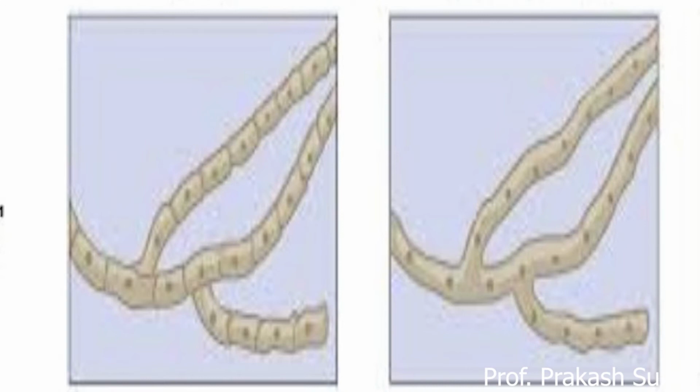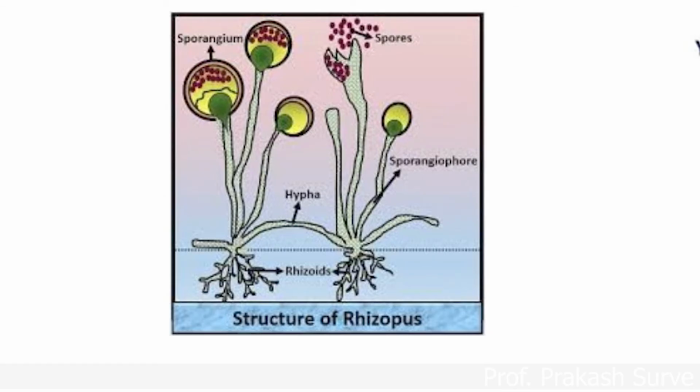The cell wall of fungi is composed of chitin, a polysaccharide, or fungal cellulose. So this is about fungi. In the case of plants, the cell wall is made up of cellulose, while in the case of animals, the cell wall is absent.